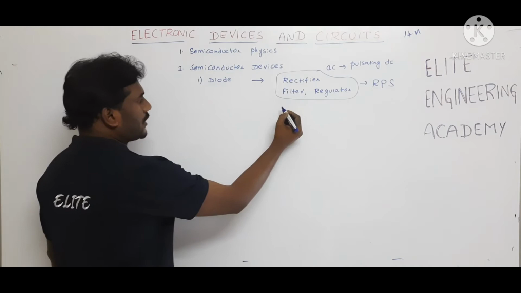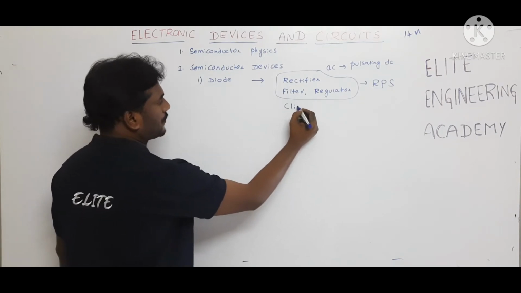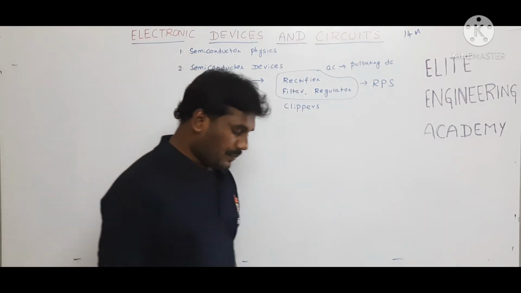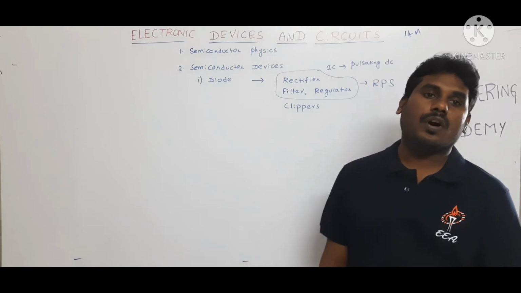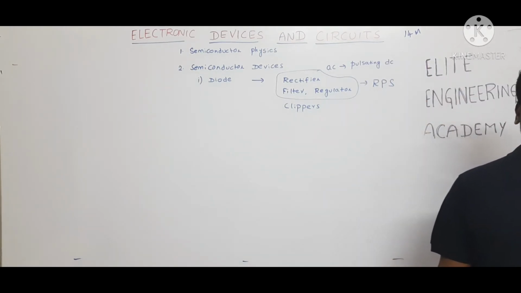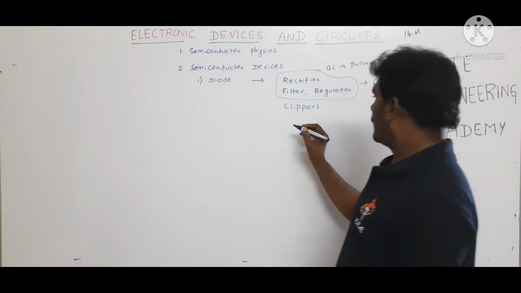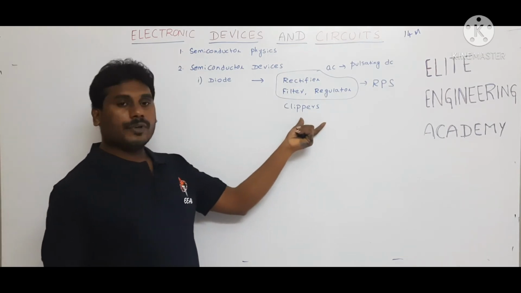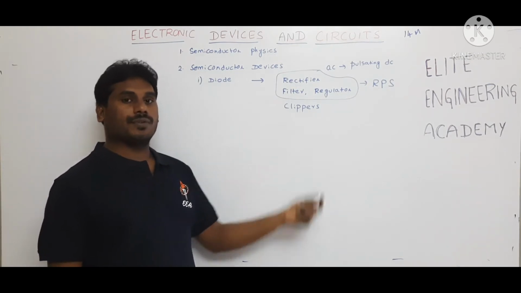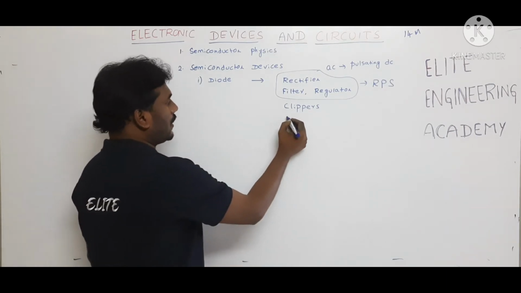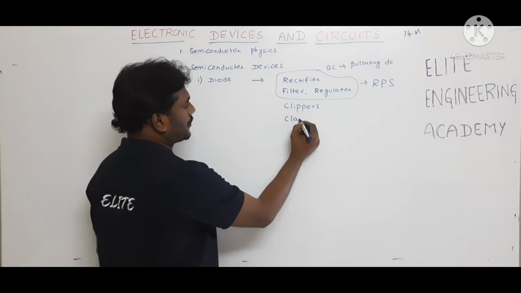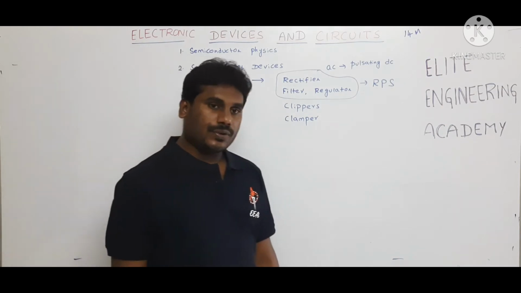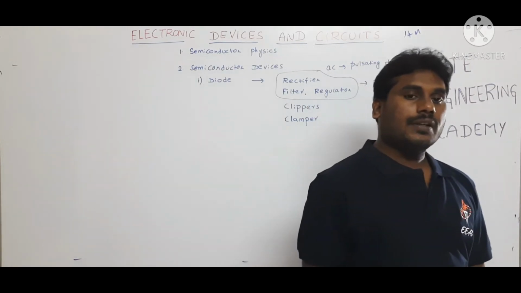The next application we are going to study under the diode concept is the clipper circuit. Clippers are circuits which are used to remove or clip a certain portion of the input waveform. These clippers are used to remove noise. These clipper circuits are very useful in communication circuits. Another application of a diode is the clamper circuit. A clamper is a circuit which restores the DC level in the input waveform.